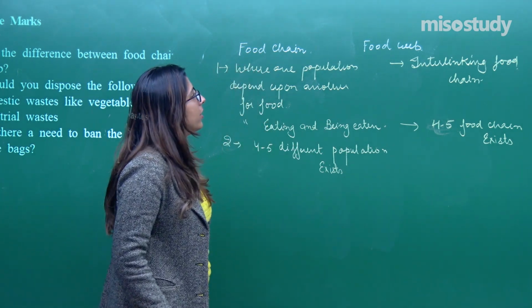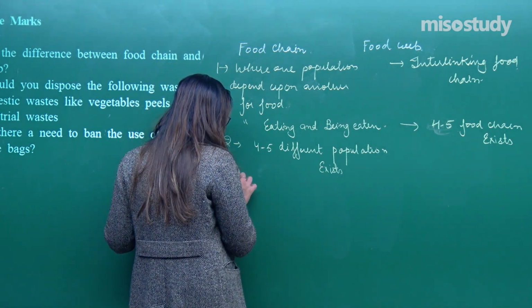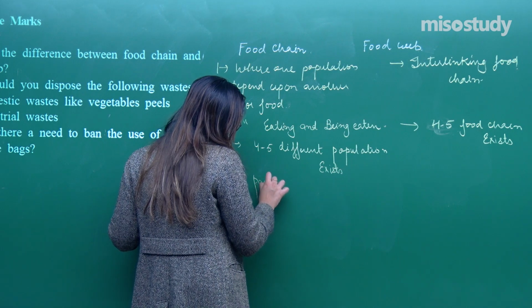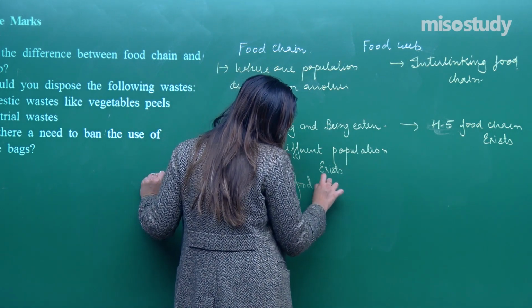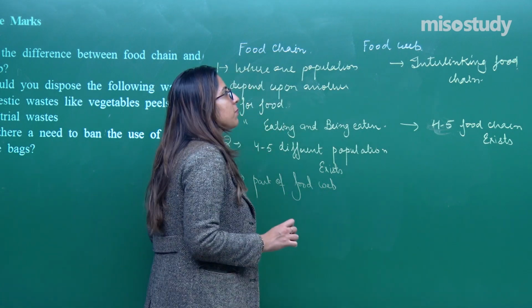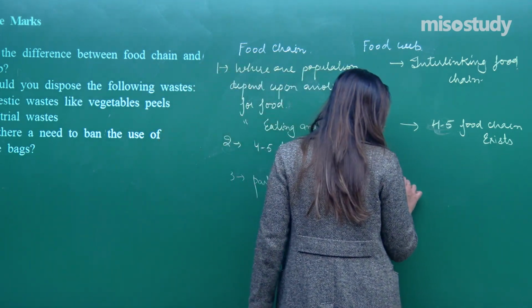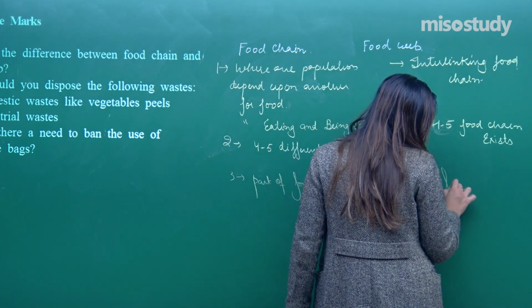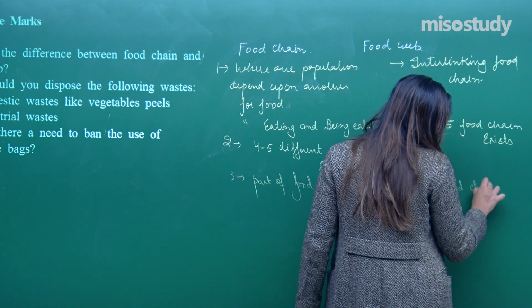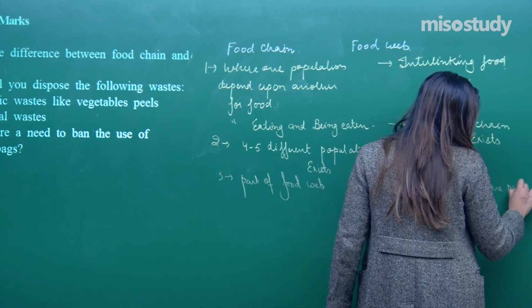Now, as far as the food chain is considered, a food chain is a part of a food web. Right. Now, as far as the food web is considered, in this various food chains are present.